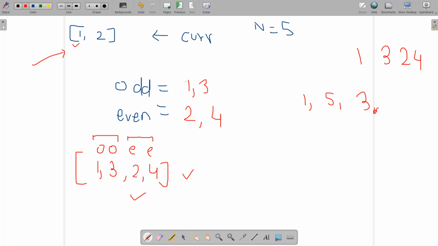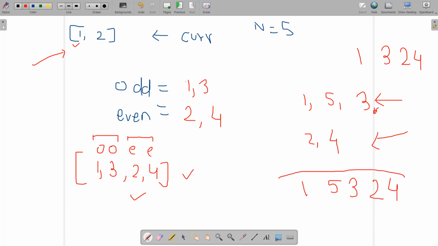Let's find the even elements. It would be 2, then 6, which is greater than 5, then 4, and then 8. So first push up the odds, then the evens, and you will have the answer as 1 5 3 2 4. This is a beautiful array. So let's head over to the code to find the best implementation of this.